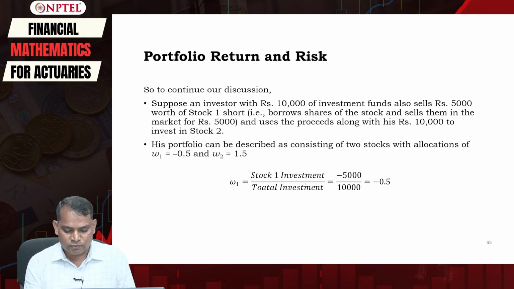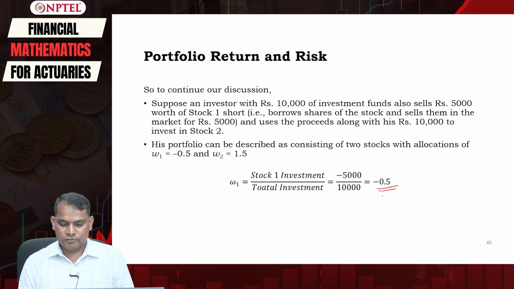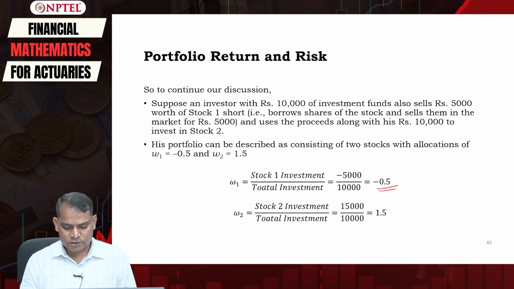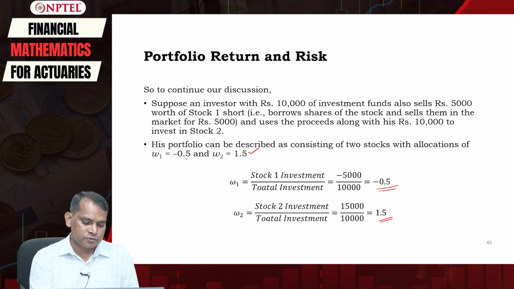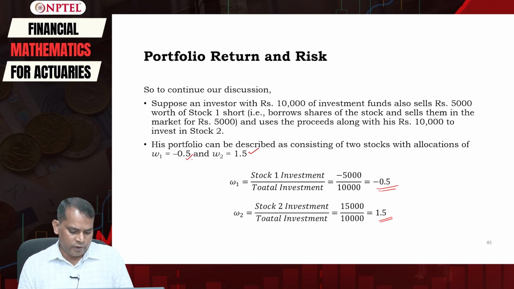So, stock 1 investment divided by total investment is equal to minus 0.5. W2 therefore is equal to stock 2 investment divided by total investment, that is 15,000 divided by 10,000, which is equal to 1.5. So, W2 is 1.5 here and W1 is minus 0.5.